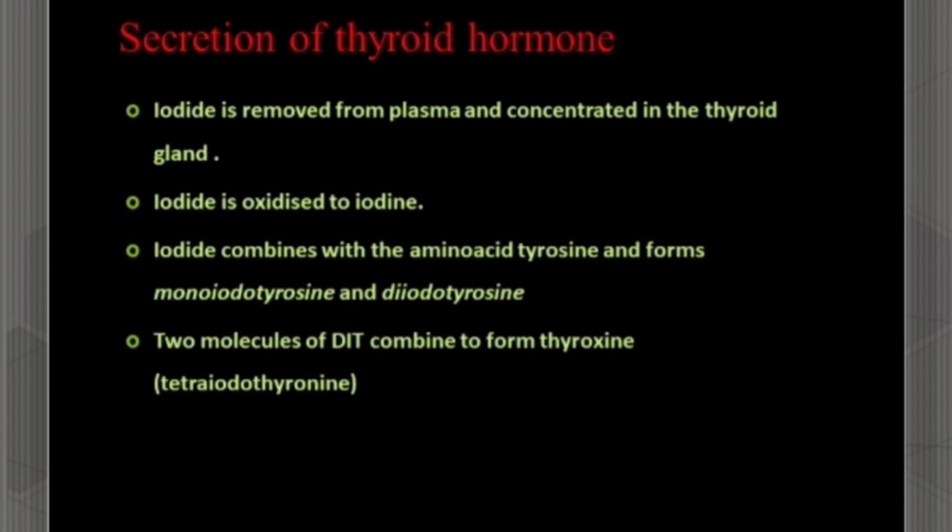monoiodotyrosine, that is MIT, and diiodotyrosine, that is DIT. DIT means T2 and MIT means T1. Therefore, two molecules of DIT, that is one T2 and another T2, combine to form thyroxine, that is T4. In the same way, one molecule of DIT and one molecule of MIT unite to form triiodothyronine, which is T3.